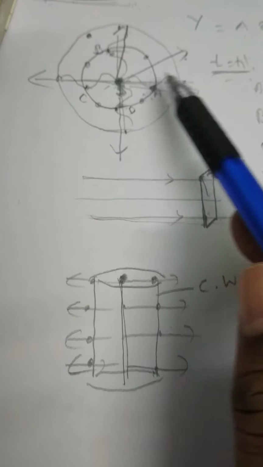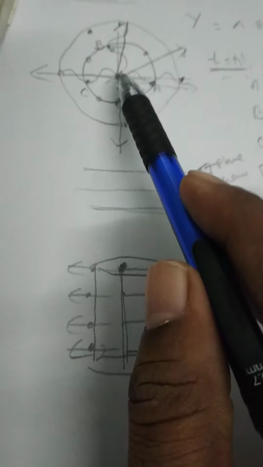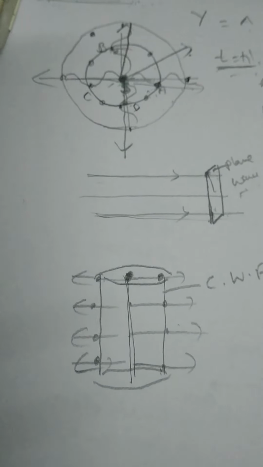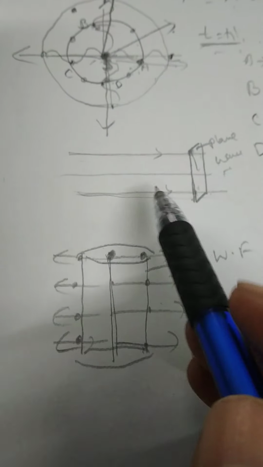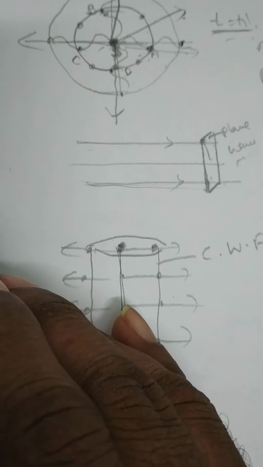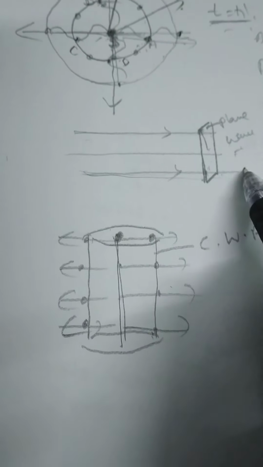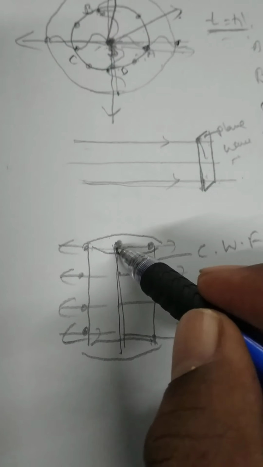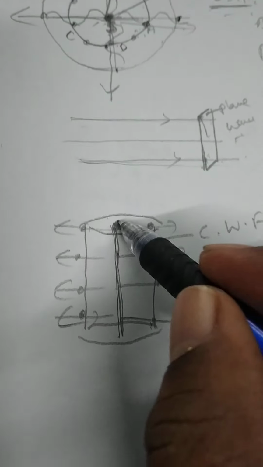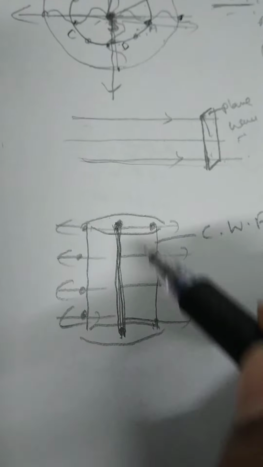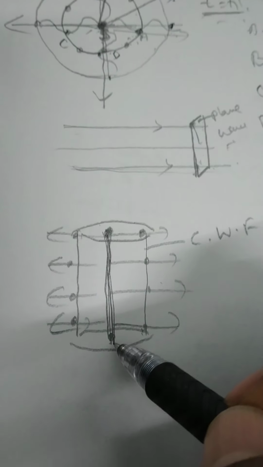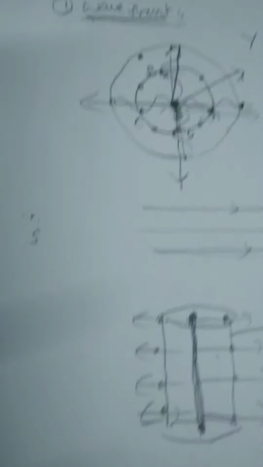Spherical wavefront is produced by a point source kept at a finite distance. A point source kept at infinite distance will produce a plane wavefront. An extended source, or a linear source, always produces the cylindrical wavefront. So this is the total first point corresponding to Huygens principle or Huygens theory.